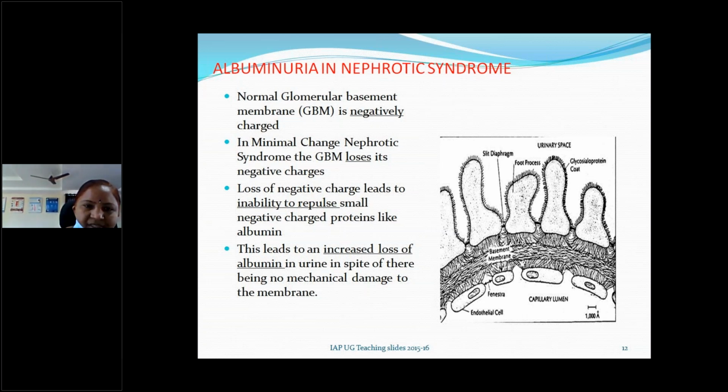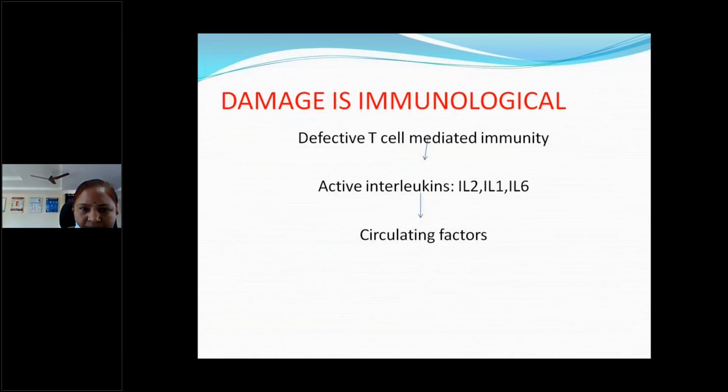So in case of nephrotic syndrome, the glomerular basement membrane loses its negative charges. This leads to inability to repulse the small negatively charged proteins like albumin. This leads to increased loss of albumin in the urine, in spite of there being no mechanical damage to the membrane in minimal change nephrotic syndrome. Okay. So one more underlying pathogenesis is the immunological change. Damage in immunological integrity, mainly due to infections like malaria or hepatitis B and hepatitis C and other drugs, leads to defective T cell mediated immunity.